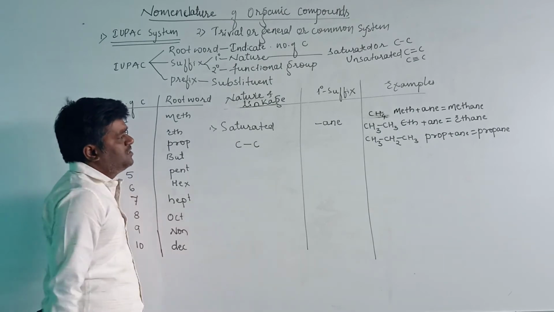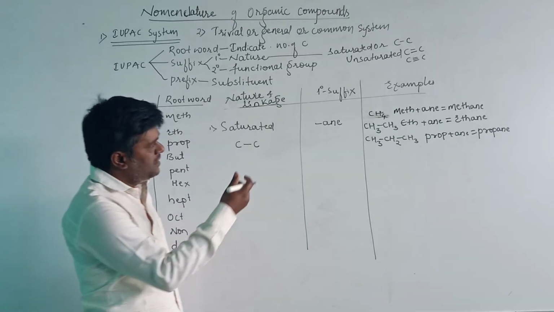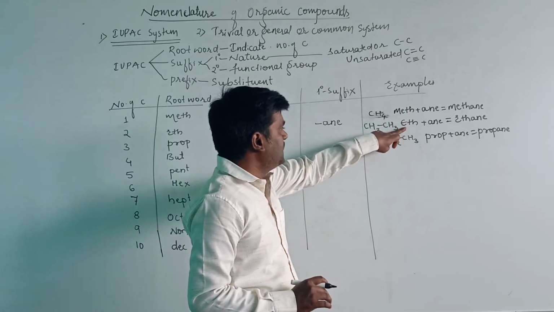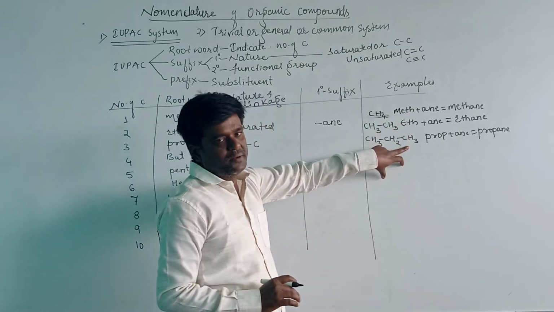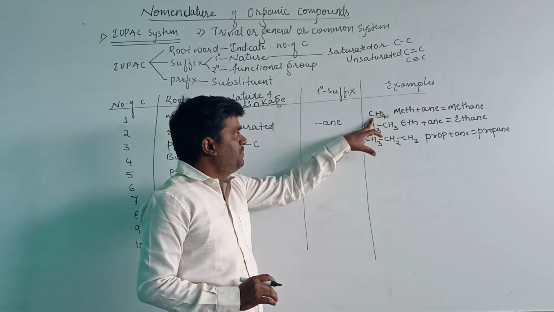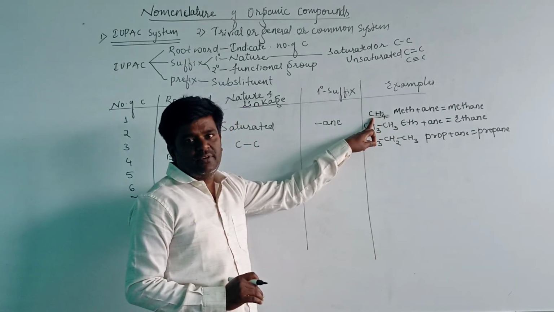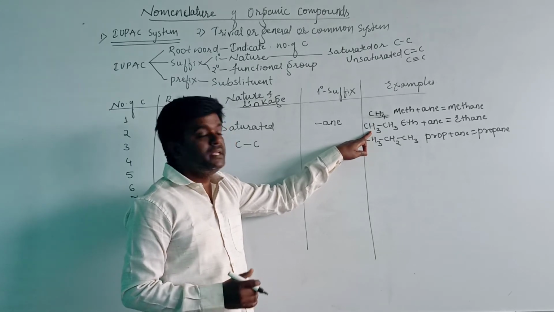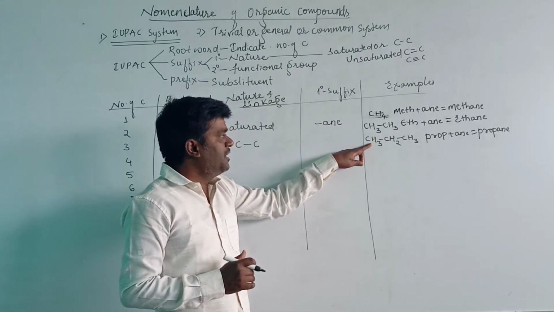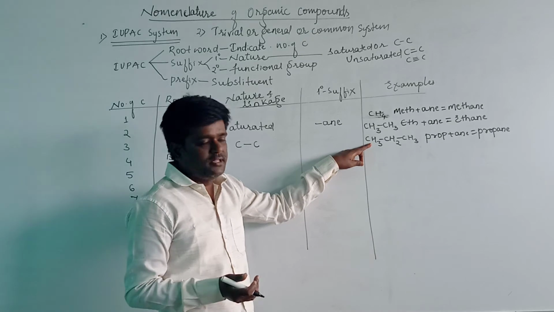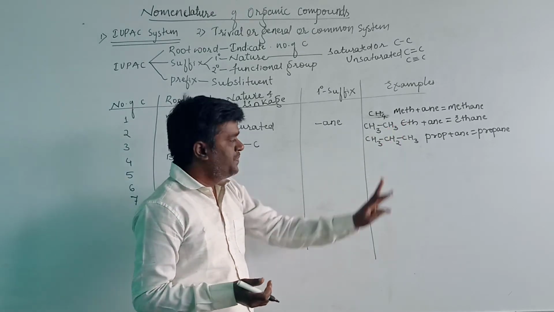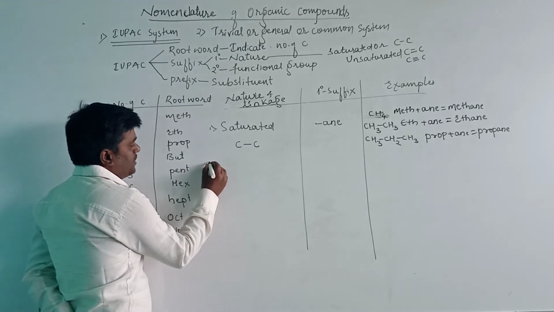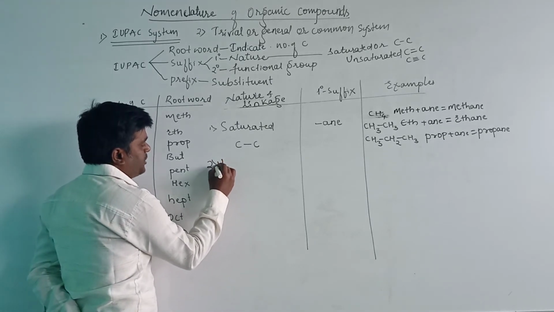This is about the saturated compound. You can take the other examples also. The first one is methane, ethane, and the last one is propane. One carbon atom, and it is saturated, therefore it is methane. 2 carbon atoms, it is saturated, therefore ethane. 3 carbon atoms, and it is saturated, therefore propane. Then the second one, that is unsaturated.